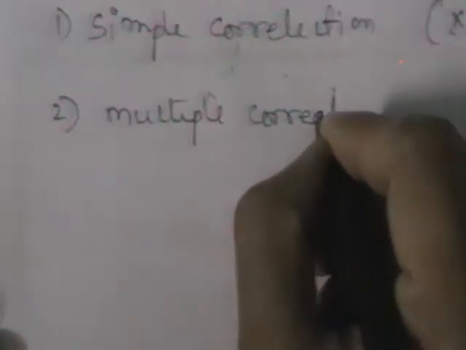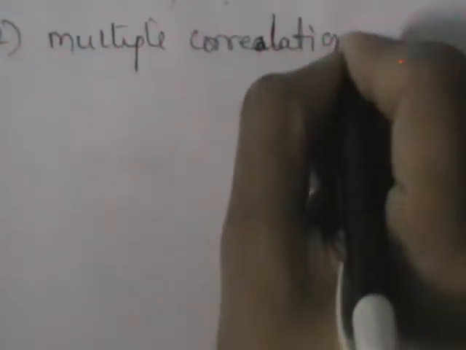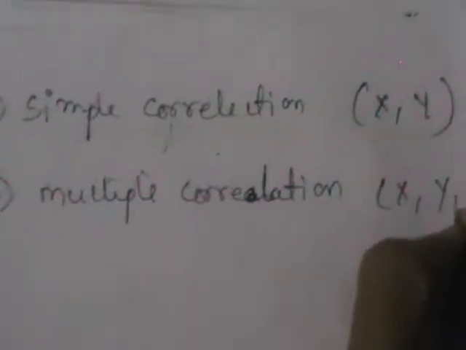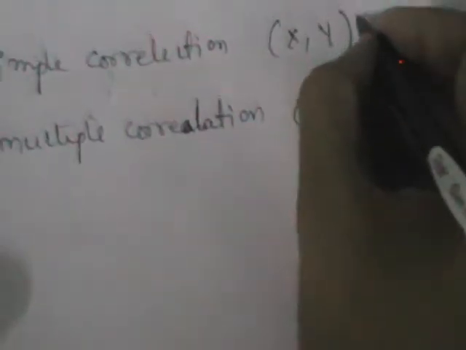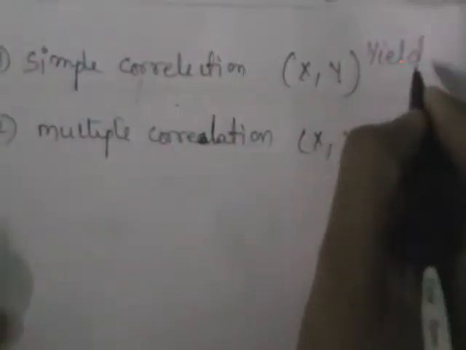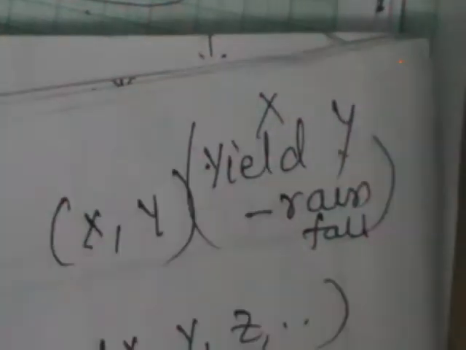Multiple correlation means you are studying the correlation between more than two variables, that may be 3 or that may be n. Let us take the example of the yield of a crop that depends on rain. If you are observing the relation between rainfall and yield, how many variables are there? Only two variables, which comes under simple correlation.